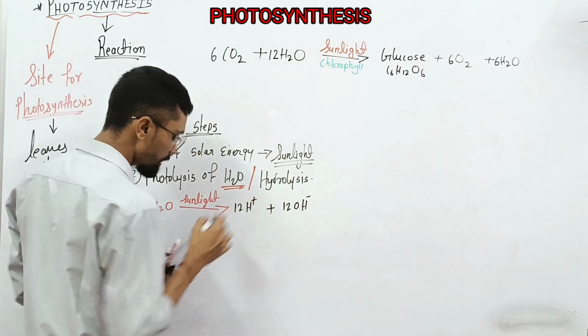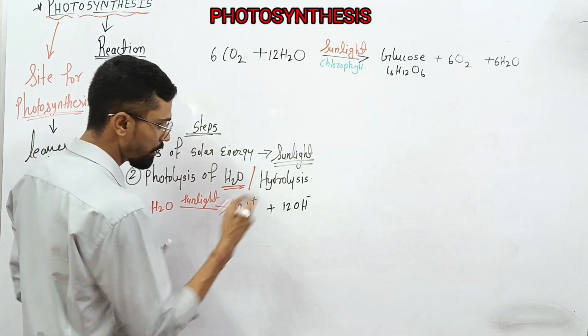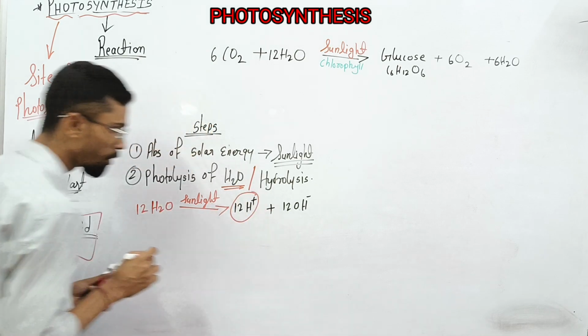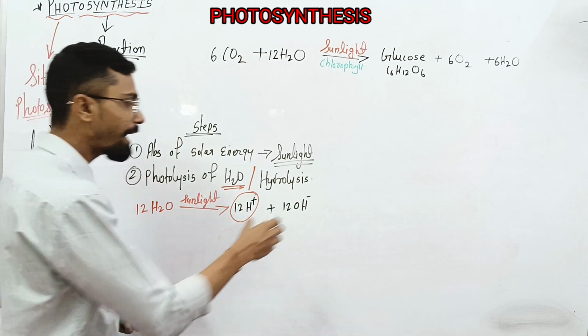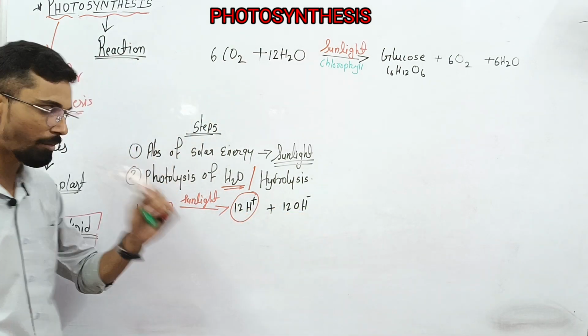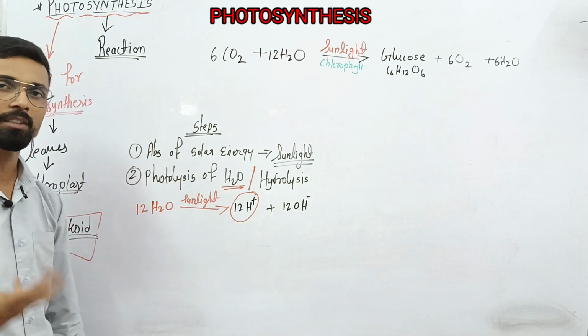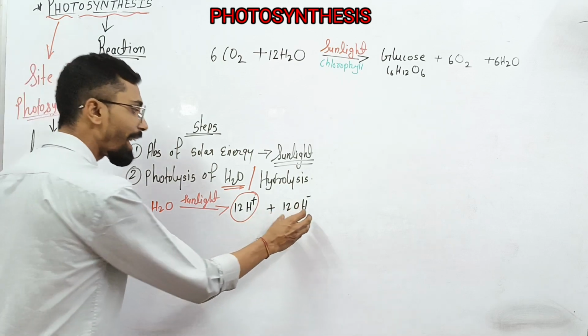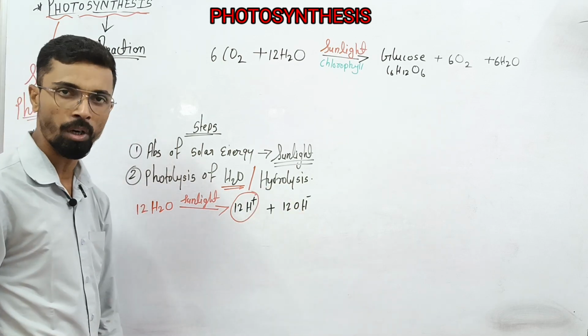This H plus ion we require for photosynthesis, and the OH minus ion will not move freely inside the leaf, right? So it has to be converted into some other compounds.